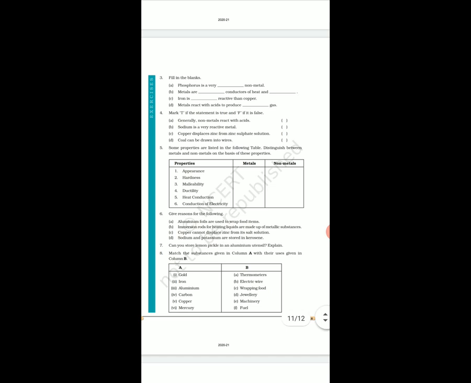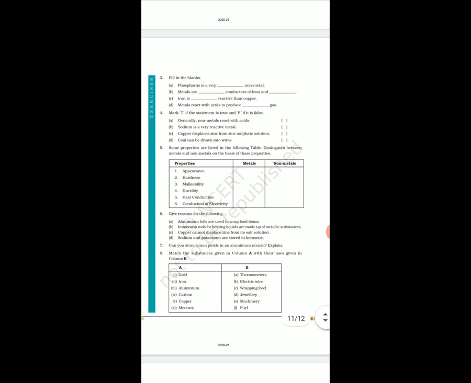Generally non-metals are soft. Malleability, yes, metals are malleable while non-metals are non-malleable. Ductile, generally the metals are ductile, non-metals are non-ductile. Then heat conduction, metals are good conductors, non-metals are poor conductors. Electricity, same thing, metals are good conductors, non-metals are poor conductors.